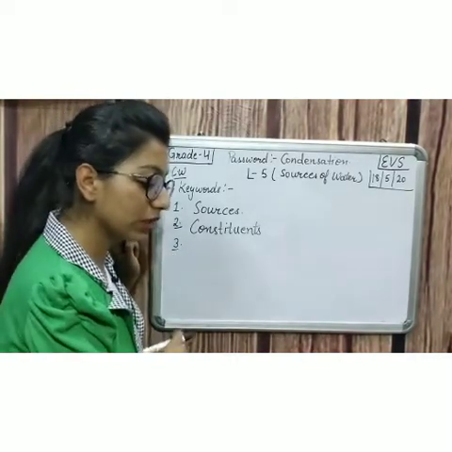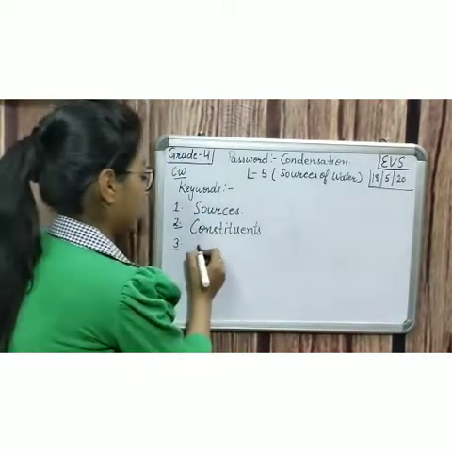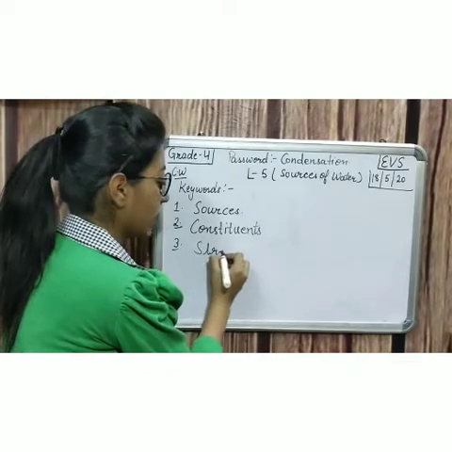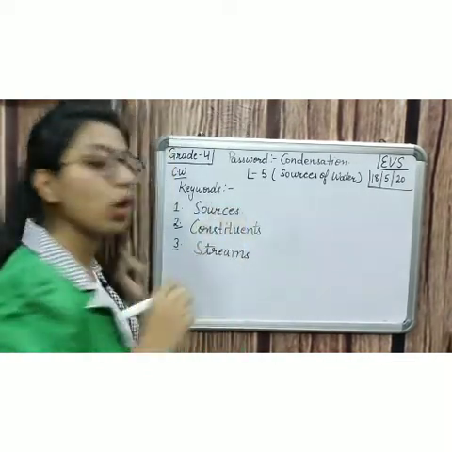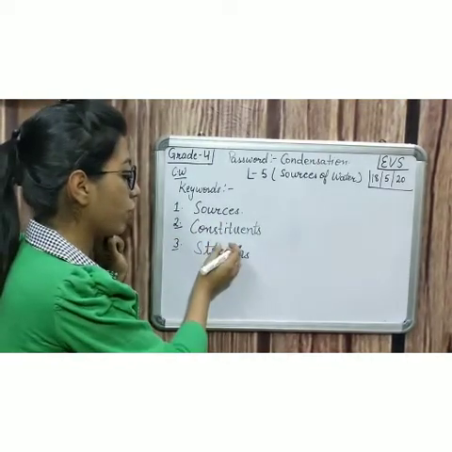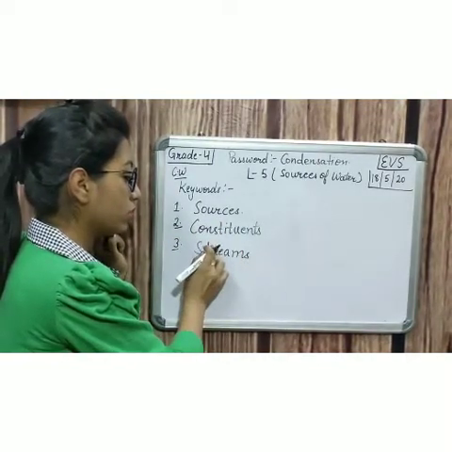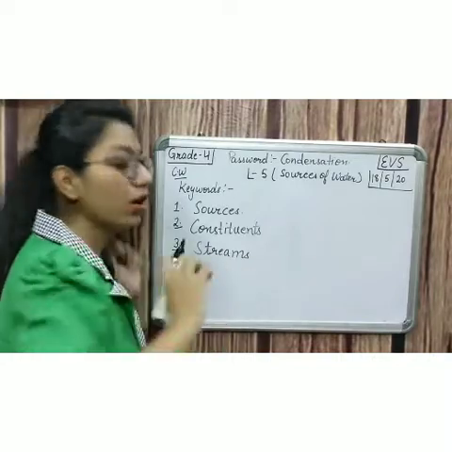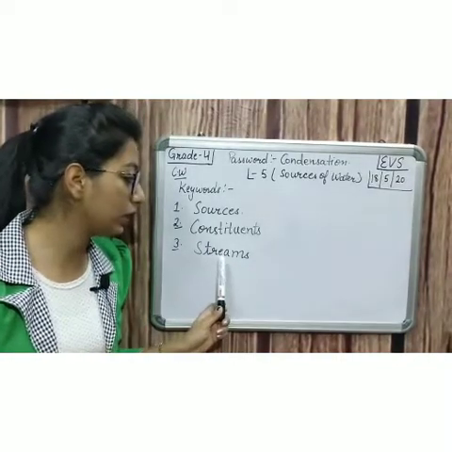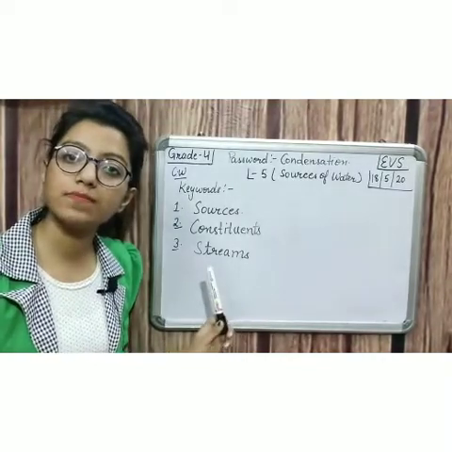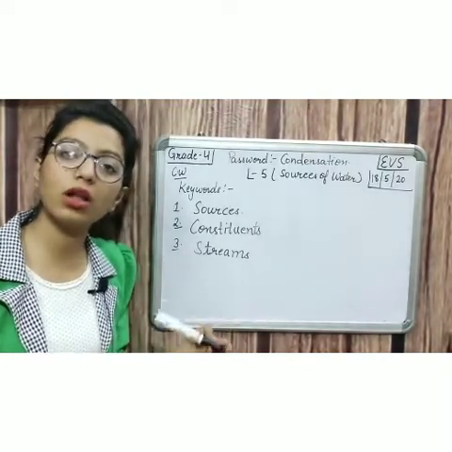Now we are going to do third keyword. Now third keyword is streams. I told you, what is the meaning of stream? Stream is a small river which is a source of water. So STREAMS, streams. Okay, which is a small river.